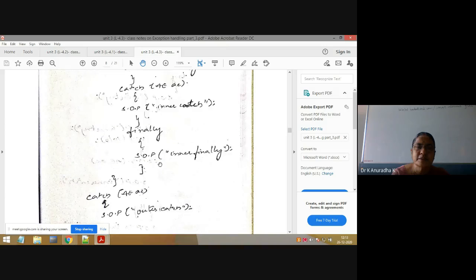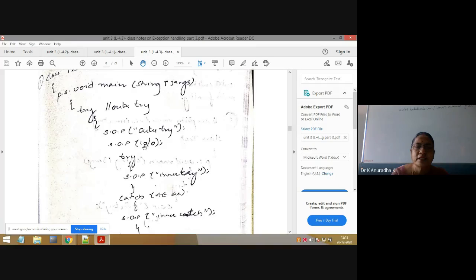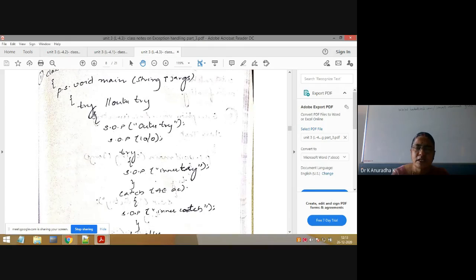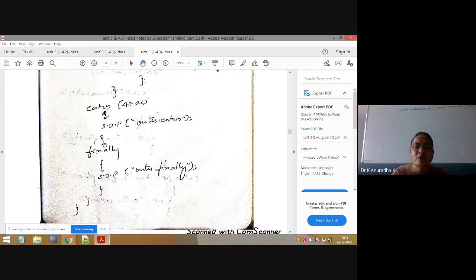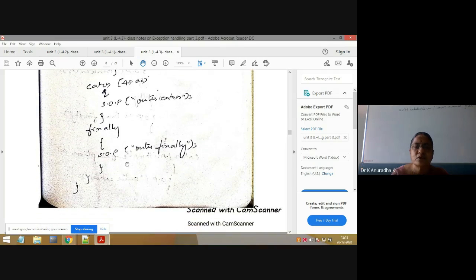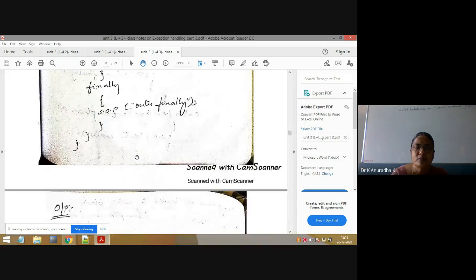So here the exception is raised in the outer try, no? That's why only the matching outer catch will be executed. So this is the matching outer catch. After that, anyway, the finally block will be executed, no? Whether the exception is raised or not, or handled or not. That's why outer finally. So what will be the output for this program?